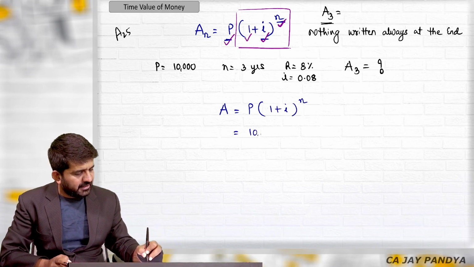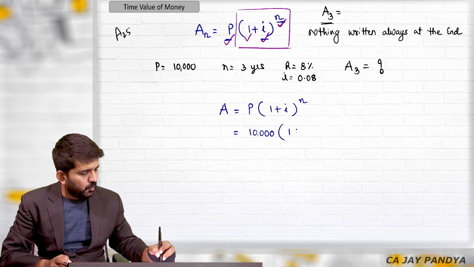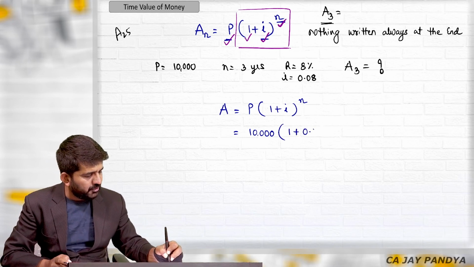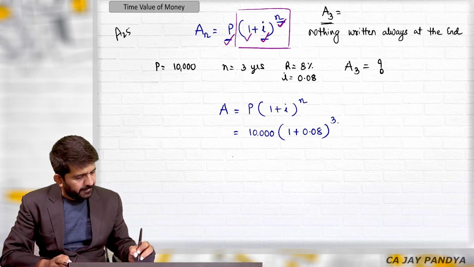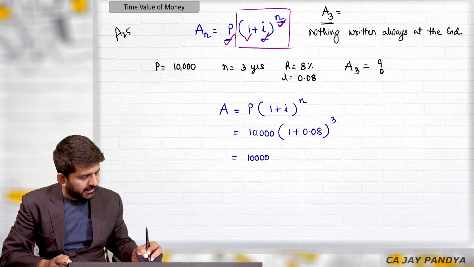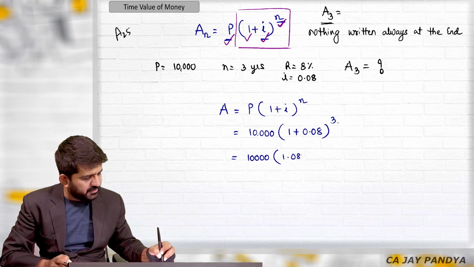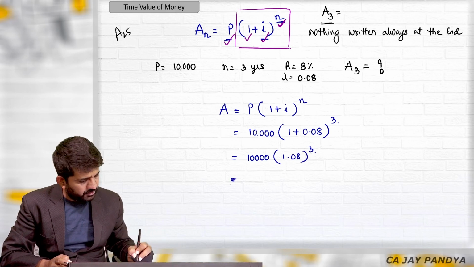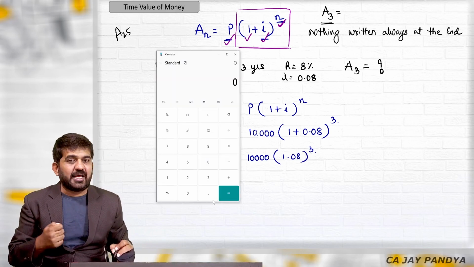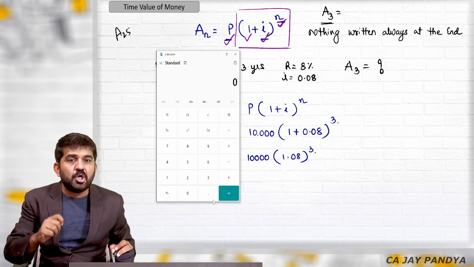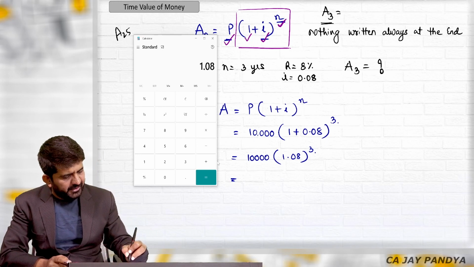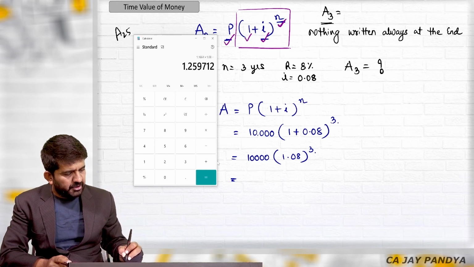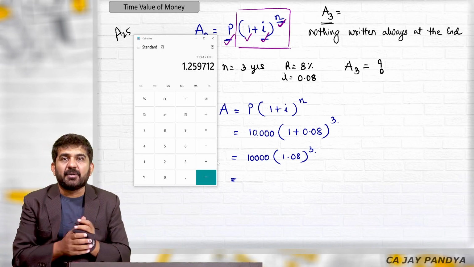So P is 10,000. 1 plus I is 1.08, raised to 3, which is nothing but 10,000 into 1.08 raised to 3. I can directly find it out on the calculator. I'm not going deep into the working of the calculator. 1.08 into is equal to, this is nothing but raised to 3.